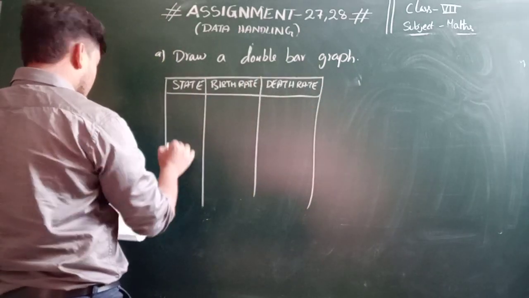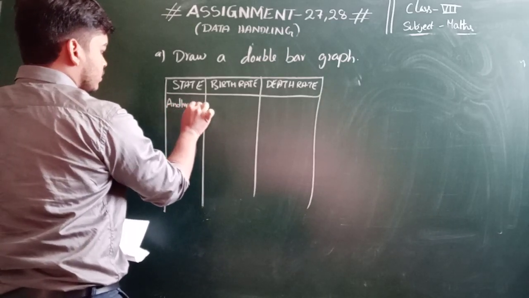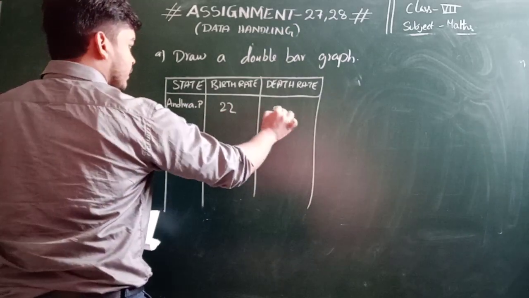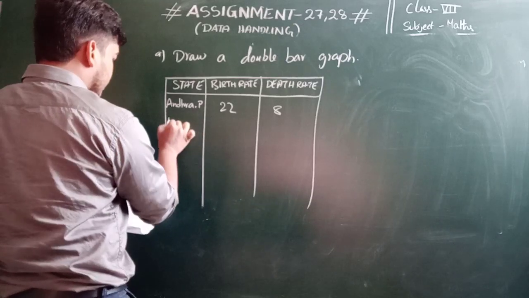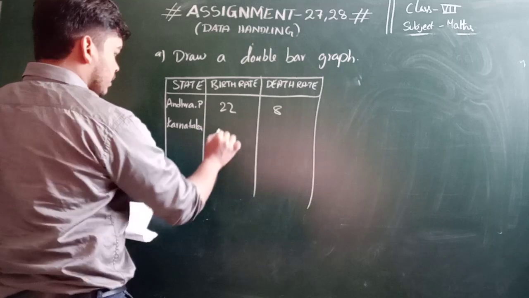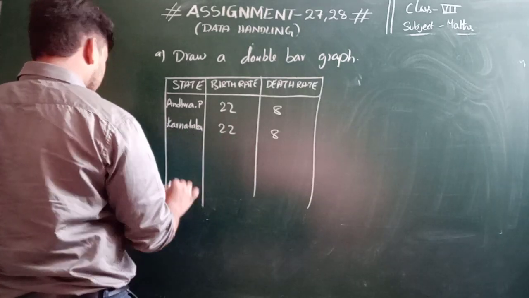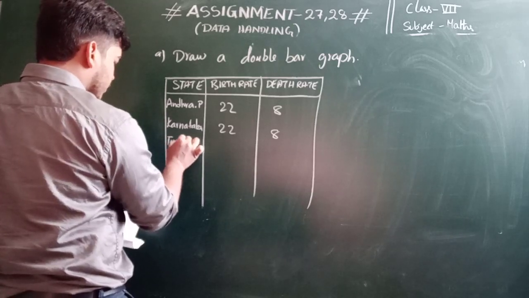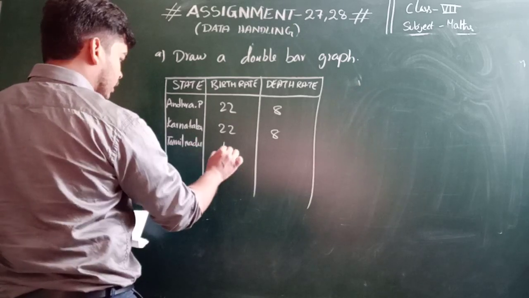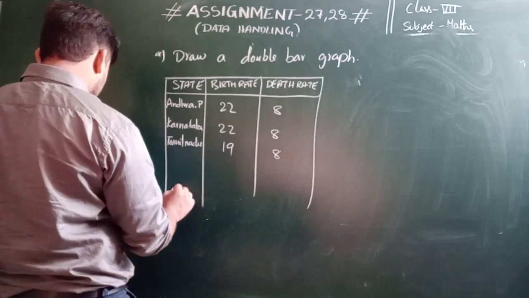So see here, Andhra Pradesh, 22 is the birth rate and 8 is the death rate. Karnataka also 22 is the birth rate and 8 is the death rate. And Tamil Nadu also 19 is the birth rate and 8 is the death rate.